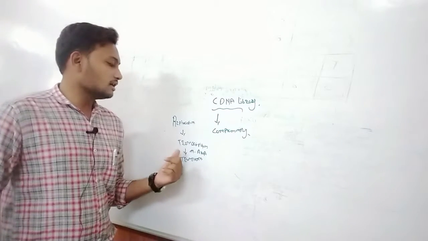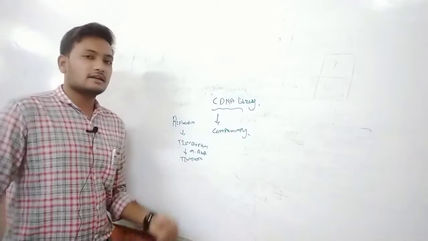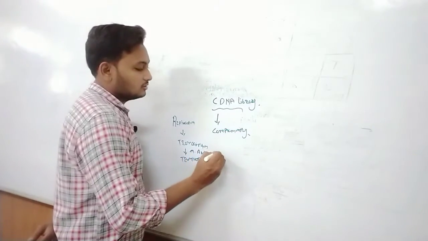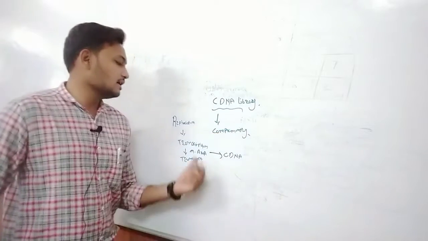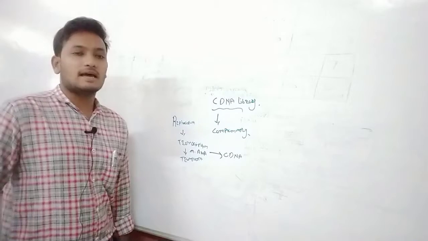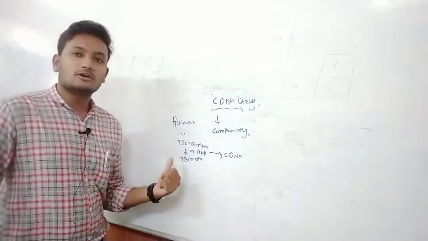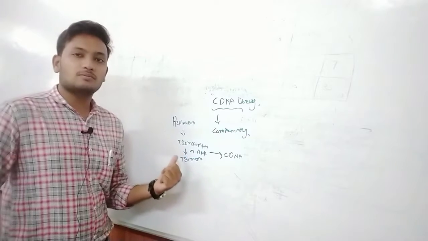We firstly isolate the mRNA. Then the mRNA is converted into cDNA, meaning complementary to the mRNA. So its name suggests that the cDNA library is complementary to our mRNA. It is a product of our transcription process.